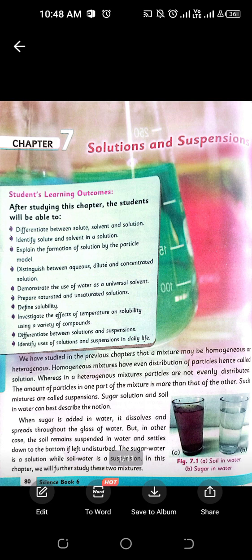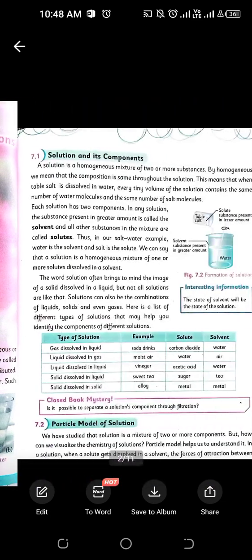Whenever a solution is completely evenly distributed, evenly mixed, and properly soluble, it is known as homogeneous solution. Homo means same, like the solution is very clear, it's soluble, it's a completely transparent solution. That's why it's a homogeneous solution. On the other hand, heterogeneous solution is a solution in which the substances are not fully soluble, they are sedimented at the bottom, it's not evenly distributed. That is known as heterogeneous solution, right?